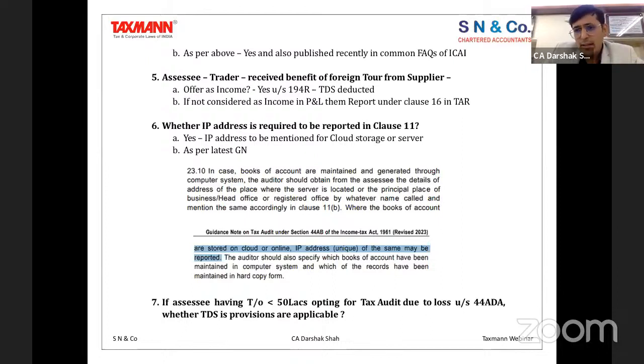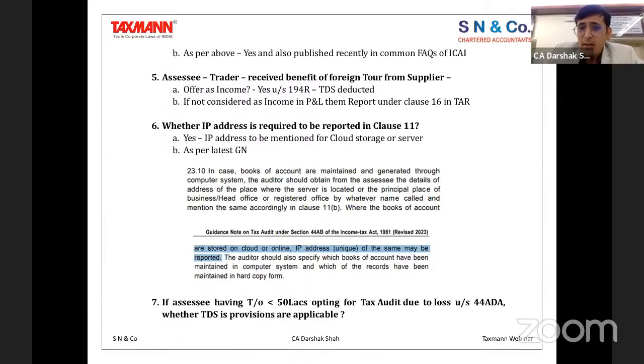Again, I am repeating that these questions have been repetitively asked on our WhatsApp group, on multiple WhatsApp groups, and therefore I have brought those questions over here to answer, so that it can be beneficial to our Taxmann members. Now I'm moving to question number 6: whether the IP address is required to be reported in clause 11.